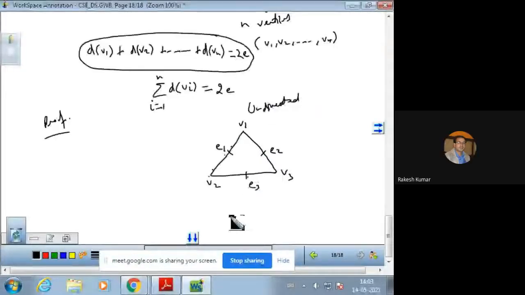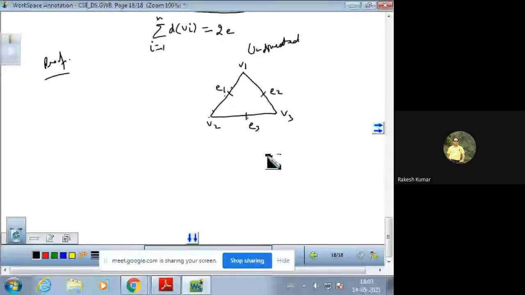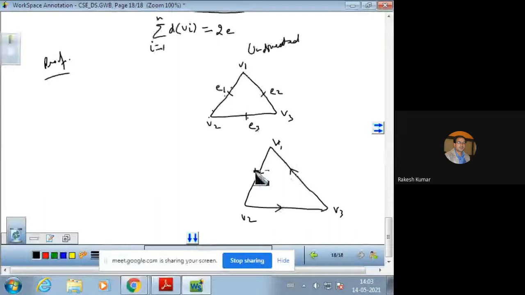But if the graph is a directed graph like this, so each edge contributes one degree to each of the vertices, just like this, V1, V2 and V3. एक एज उसके बाहर जा रहा है और एक एज उसके इंसिडेंट हो रहा है. So if this is going on, one edge is incident on it. Suppose ये भी edge बाहर जा रहा है. Suppose this edge is also going outward.